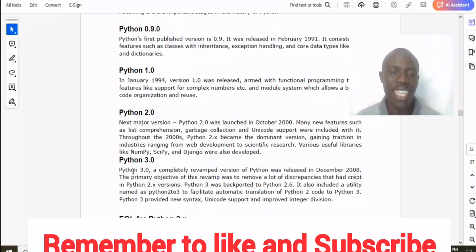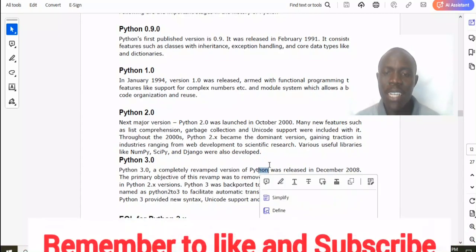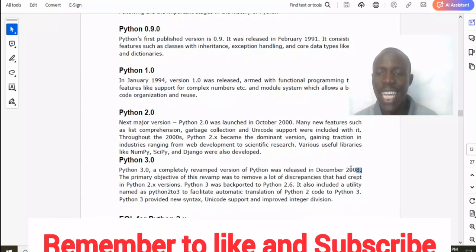Let us continue. We have Python 3.0. We are saying that Python 3.0, a completely revamped version of Python, was released in December 2008. The primary objective of this revamp was to remove a lot of discrepancies that had crept into the Python 2.0 version.